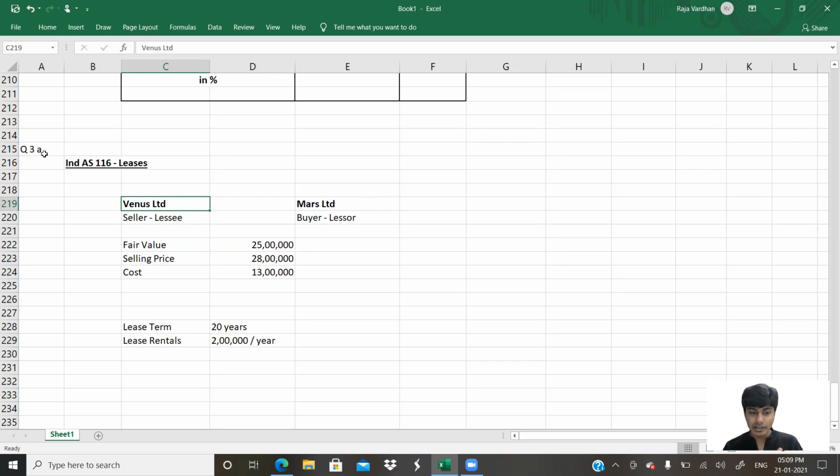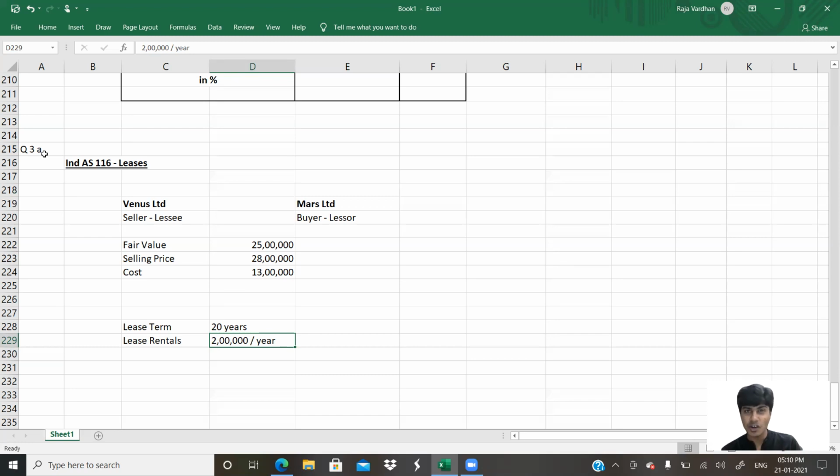So when Venus Limited repays to Mars Limited, that 2 lakh every year they repay, no? In the 2 lakh, 3 lakh rupees will be towards the loan taken. The balance will be towards the lease rental. This 2 lakh per year for 20 years, I would write 2 lakh, 2 lakh, 2 lakh for 20 years. Write that interest rate. We have not read the question completely. After I read that interest rate, discount these 2 lakh annual future payments to the current date. That is my future liability.